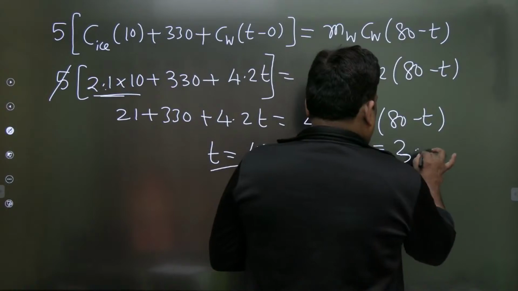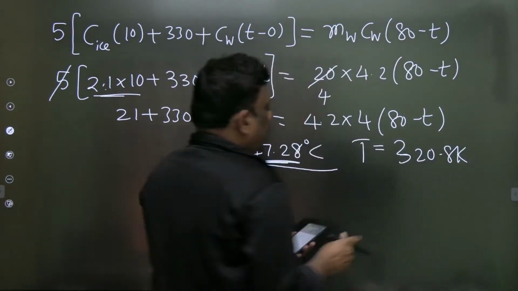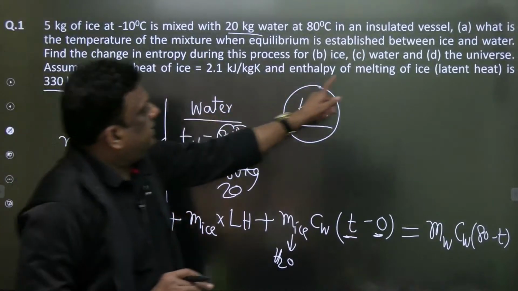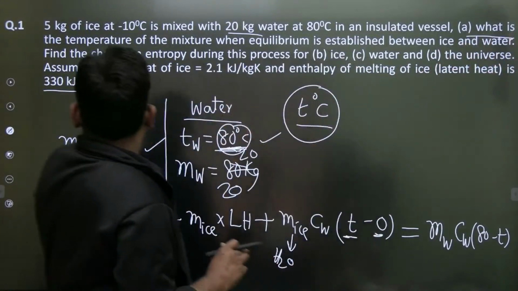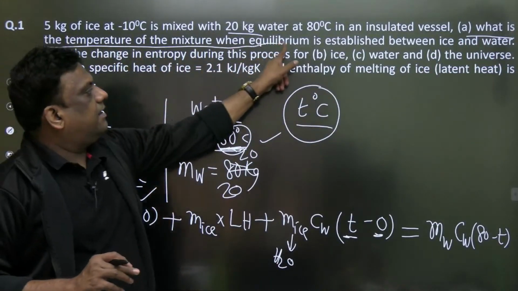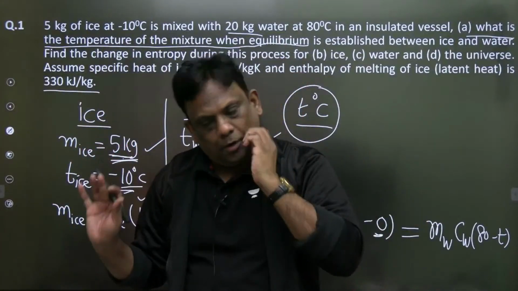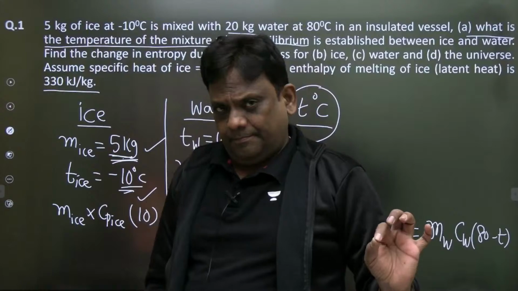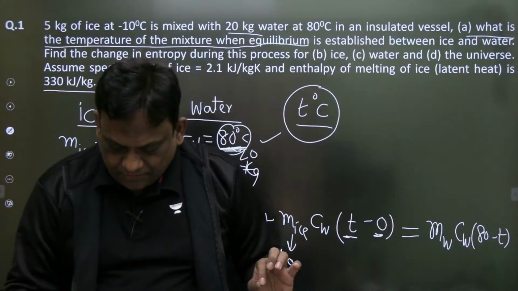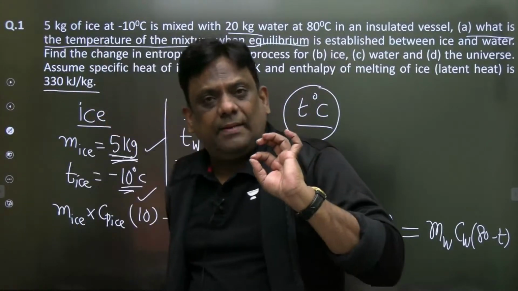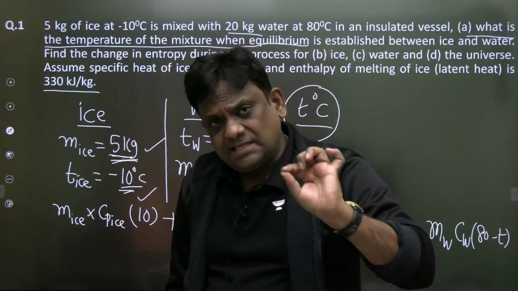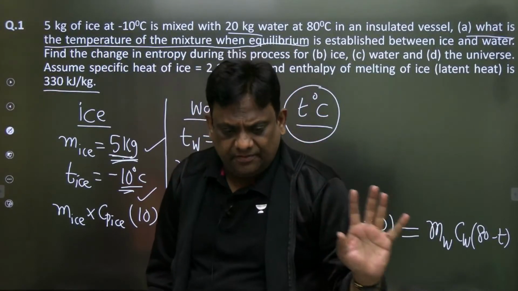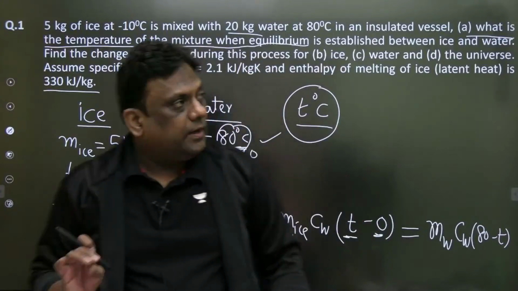Wonderful, 320.8 Kelvin. Now, if you see the question, what is the final temperature of the mixture under equilibrium? We have calculated, no problem at all. And you should be very careful. If it is a fill in the blank question, and if it is asked in degree centigrade, put it in degree centigrade. If it is asked in Kelvin, put it in Kelvin, and you should be very, very careful. No problem at all. Now let us proceed.